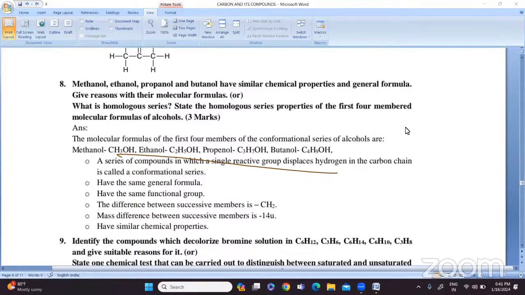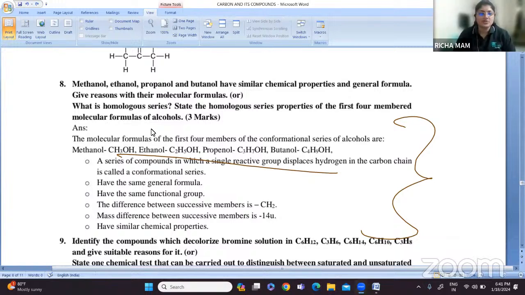So this is about your alcohols, that is what you have to write. These are the four members, and they have asked what the similarities are, so these are the things to be mentioned.